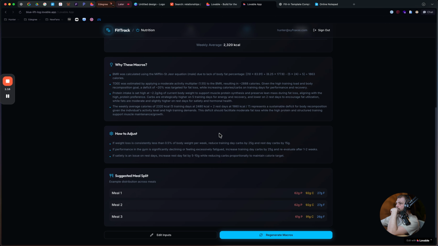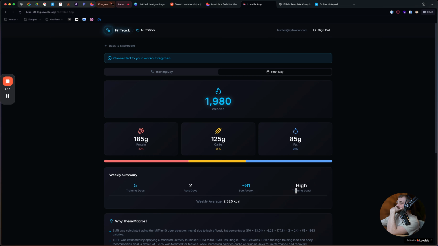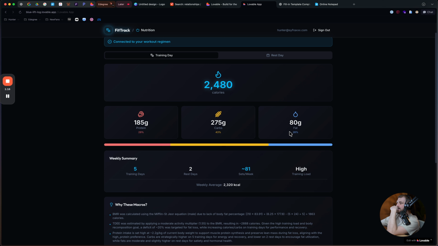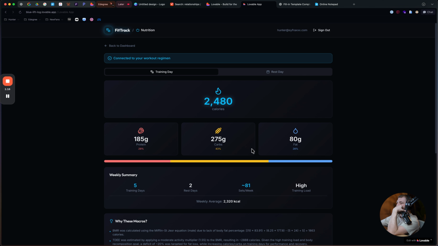No. Okay. Sweet. So our first meal needs to be 62 grams of protein, 92 grams of carbs, and 27 grams of fat. On our training day, all of our numbers are going to increase except for our protein. This is cool. So this is literally all of our macros that are important.